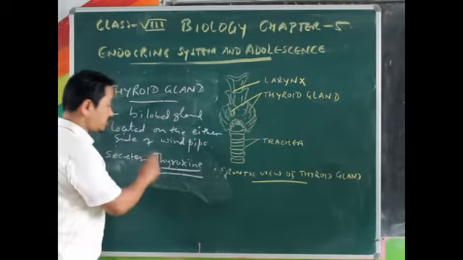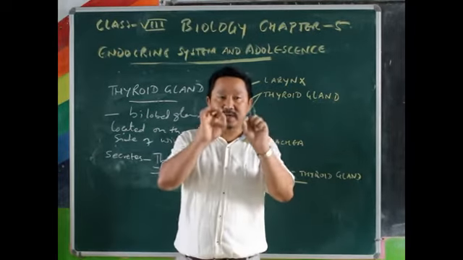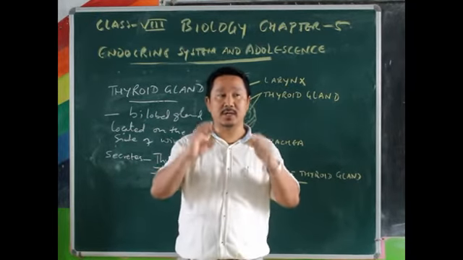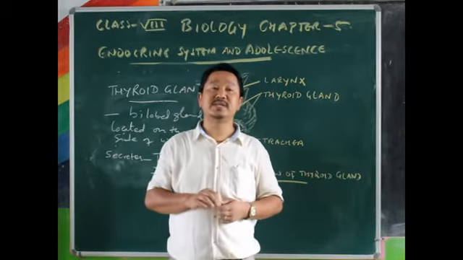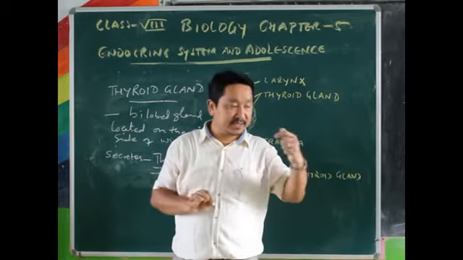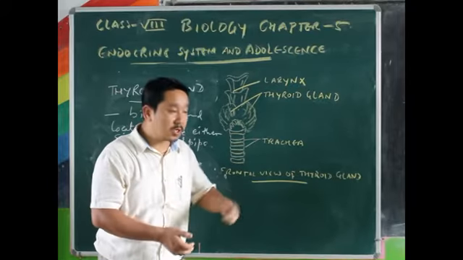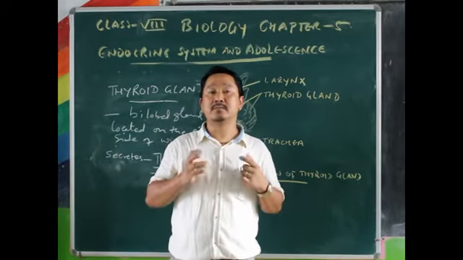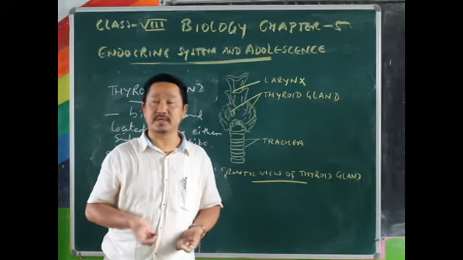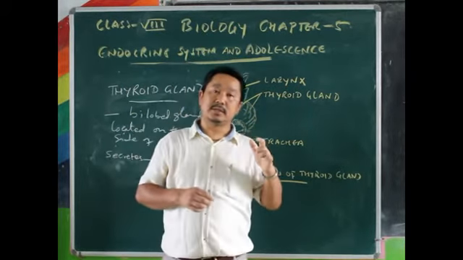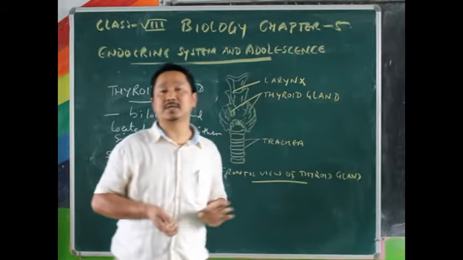Okay. Then now see, let me tell you one thing here. This hormone needs to be secreted in the correct quantity, how much the body needs. So that much only, the different kinds of hormones need to be secreted from the glands. If the hormone is secreted less than required or more than required, in both cases some ailments, some disorders of the body take place. That means some problems will be there.